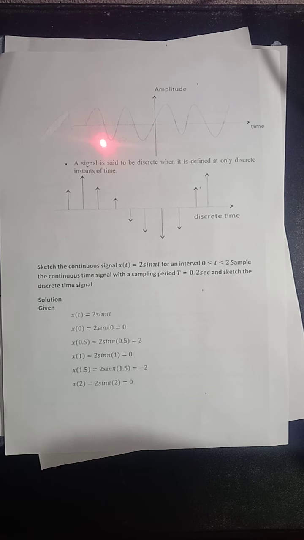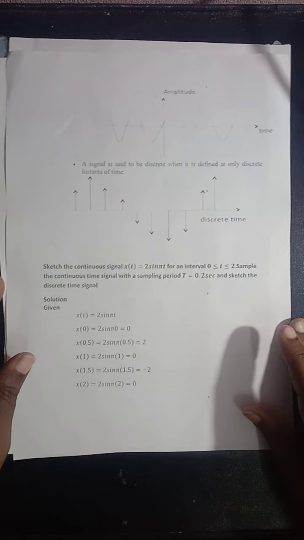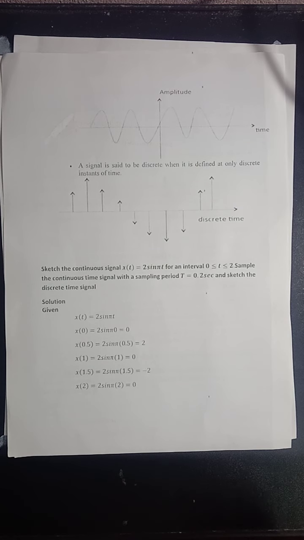Okay, this is an example of continuous time signals. If you look at this signal, for all time instants it is defined. Such signals are referred to as continuous time signals.